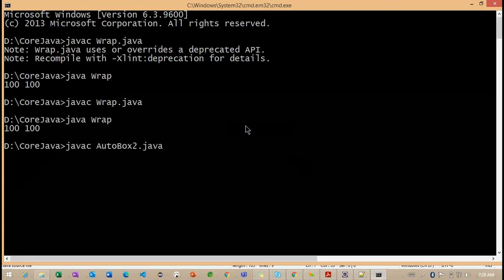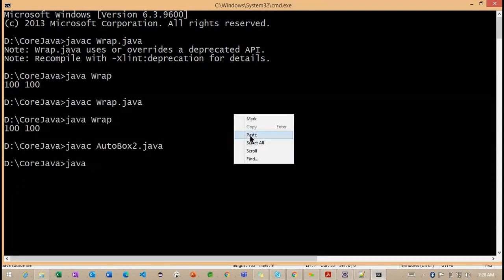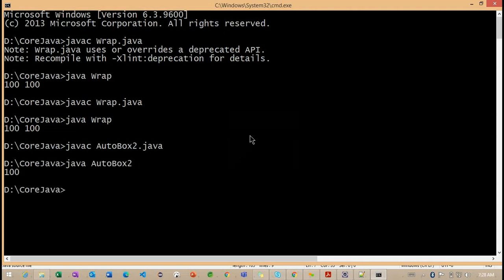So javac Autobox2.java. Now it's compiled successfully, and now we need to understand the execution. So 100, we are getting 100. We are giving 100, but we are converting multiple times, like boxing and unboxing here. So finally we are printing the same value. Getting the point. So while auto boxing or unboxing here, we are not getting any error.